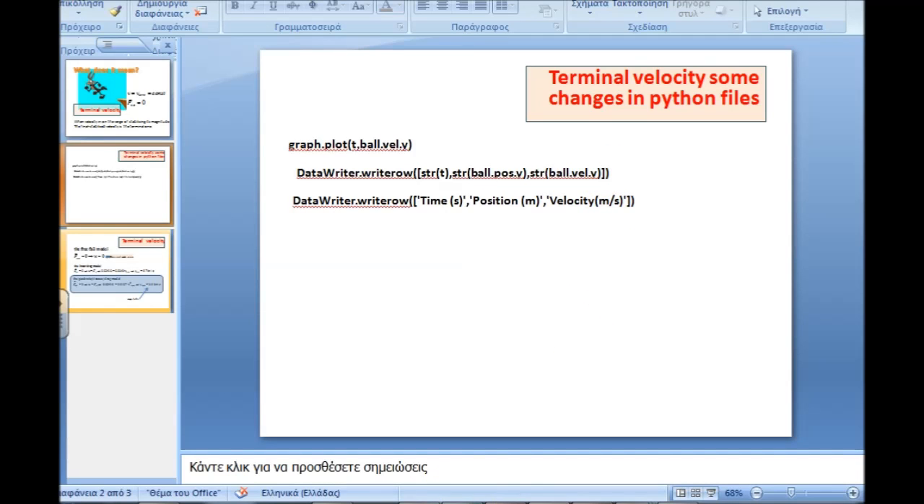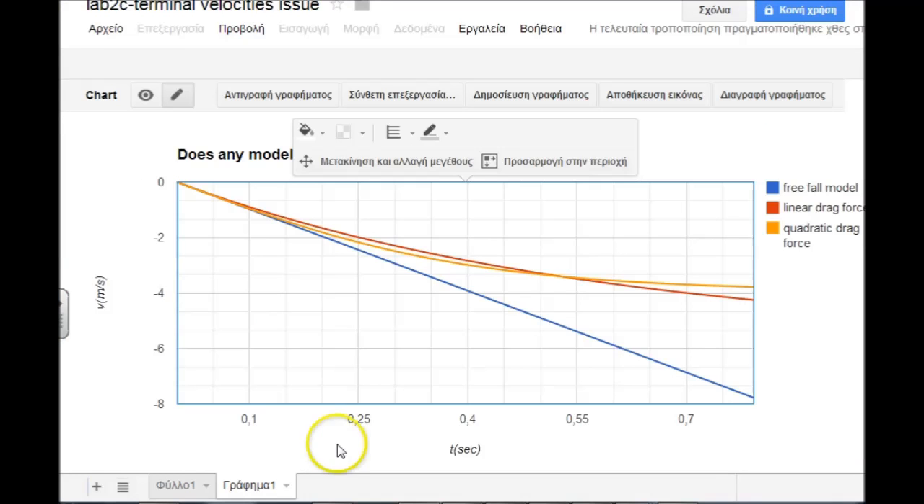With the data we gained, we make a graphical representation of velocity, the y-axis component, versus time. As you see here, the free fall model does not predict any terminal velocity, while the two others do predict terminal velocity, and the quadratic drag force model predicts that this happens sooner than the linear drag force model.